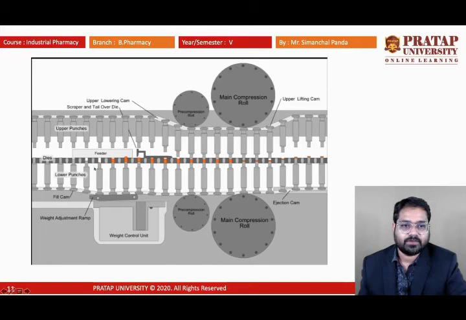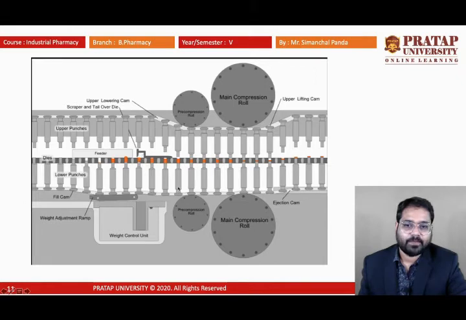Actually it was just a reverse one. I was just telling about the cycle. So here we can start here. These are the dies. This is the A. The granules were filled up, and here if there is an excess amount, it is wiped out by the blade. Then after there will be some compression. Here weight adjustment will be done depending upon the type of the tablet. For example, 500 mg or 1 gram, the tablet weight has to be varied here, and according to the weight it has to be filled up.